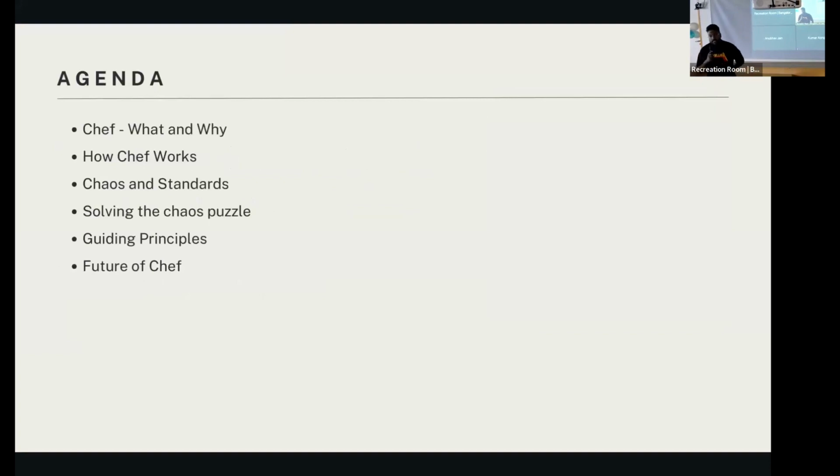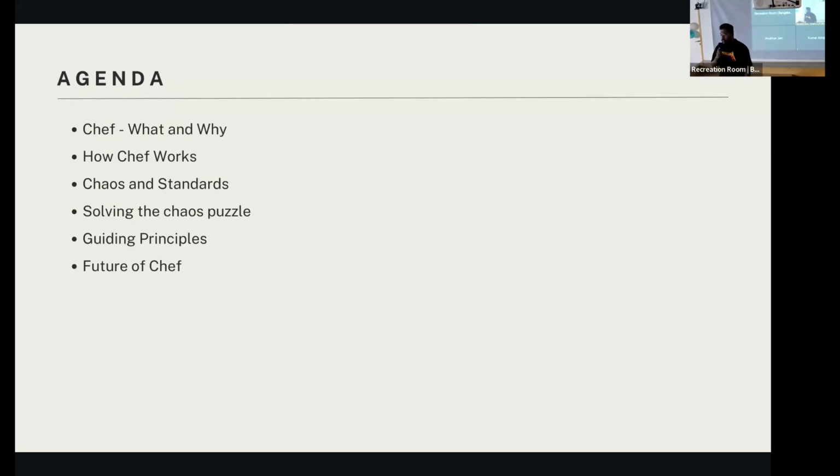I'll set up the agenda. We'll talk about what Chef actually is and a bit about how it works, so that we can truly understand what the best practices are to write things and write configurations. This would not be specific only to Chef. This can be applied to any configuration management language like Ansible, Puppet, Salt, or whatever is required.